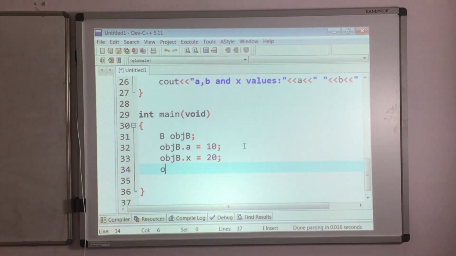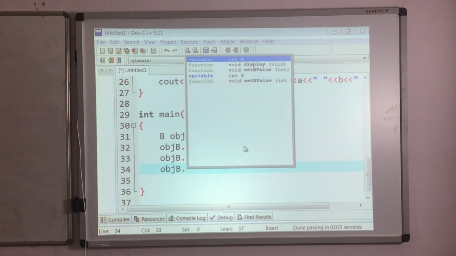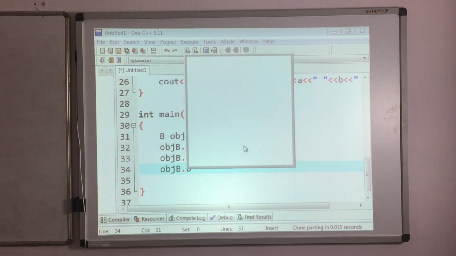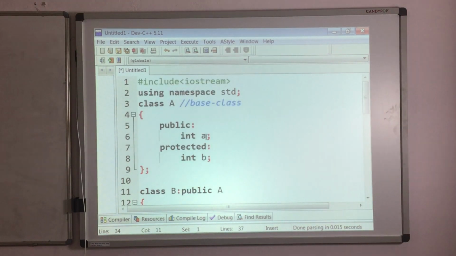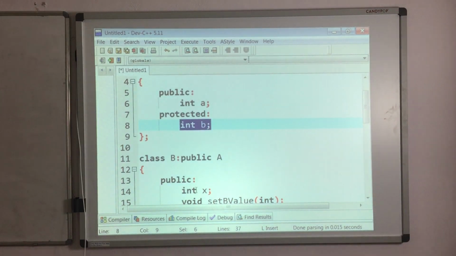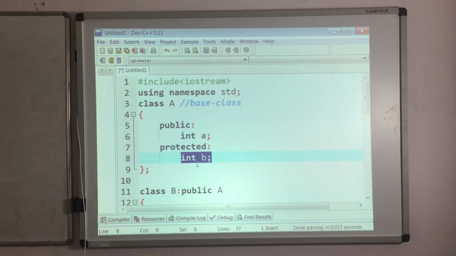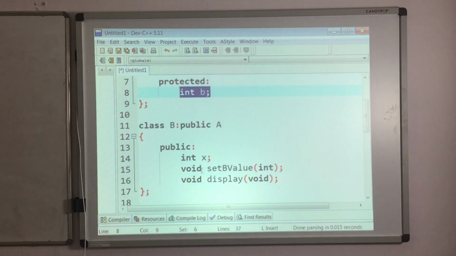Can I access this obj b dot b? Is it possible? Obj b dot b equals some 50, I am assigning. Is it possible? No, it is not possible. The reason is that this b variable which is there inside A class is protected. If you try to access this b data member outside the class, because it is protected, it will get inherited from A class to B class. So you will get that b inside B class also.